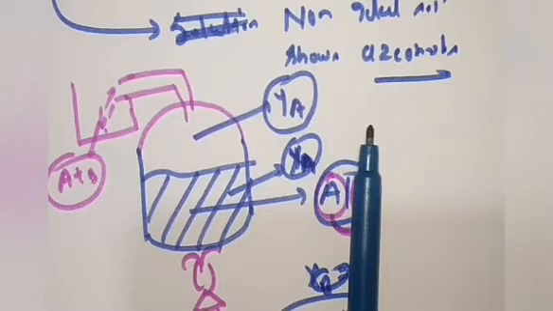Now just understand the types of azeotropes. They depend upon the non-ideality of the solution, because we have already studied that non-ideal solutions have two categories: non-ideal solutions showing positive deviation from ideality, and non-ideal solutions showing negative deviation from ideality. Depending on the non-ideal solution, the azeotrope is categorized in two forms: the minimum boiling azeotrope and the maximum boiling azeotrope. In the next lecture we will discuss the minimum boiling and maximum boiling azeotropes. Okay, so thank you for today.